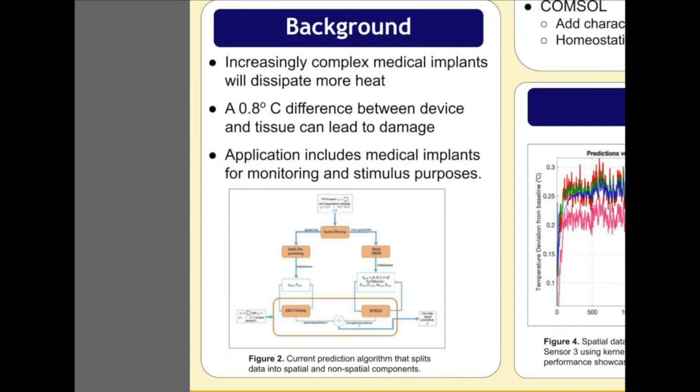Since the temperature is such a complex system, accurate modeling based on physics and material science is often very hard. We use a system identification scheme to estimate and predict the temperature of one such system, and we seek accurate prediction to avoid detriments. The current prediction algorithm has a spatial data and non-spatial data section, as the system contains more than one sensor distributed across different sections of the device. Solomon will go on to talk about our objective given this background.